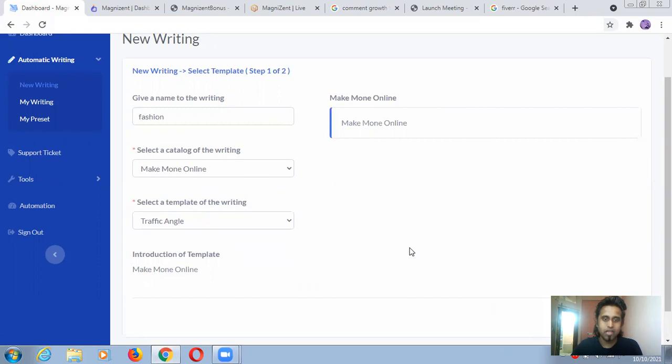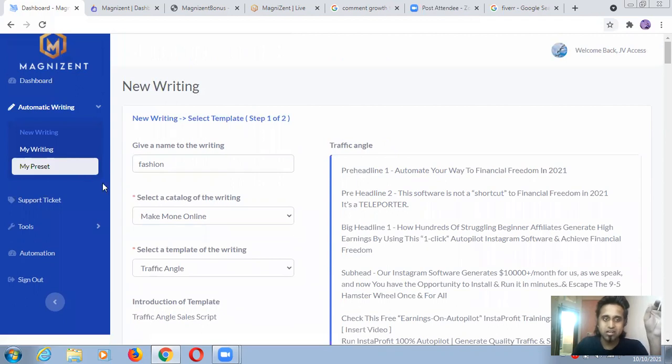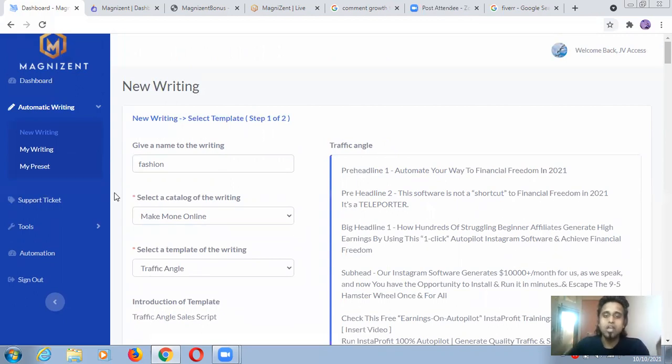So traffic angle, introduction of template. You can see what this is: free headline, automatic your way, financial freedom. This is related to this category, guys. Actually, this is not completely finished right now. This product is still not launched. It will be launched after 4 to 5 hours from now.